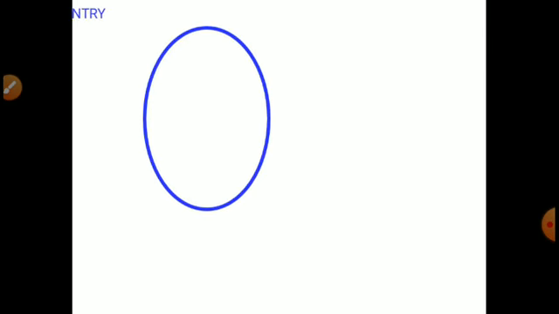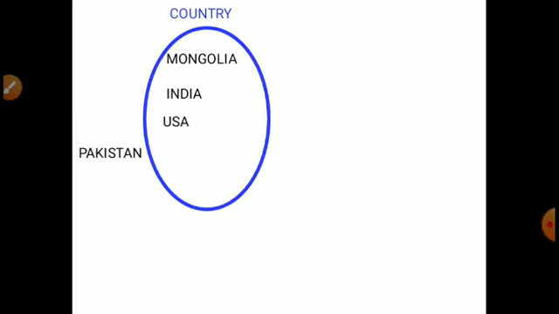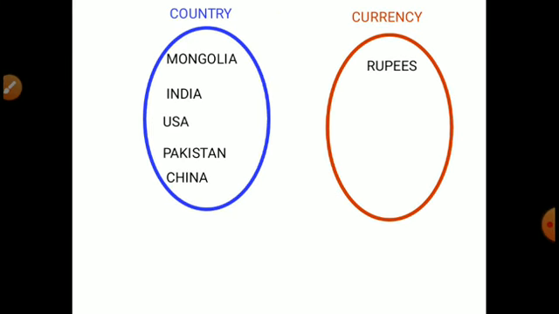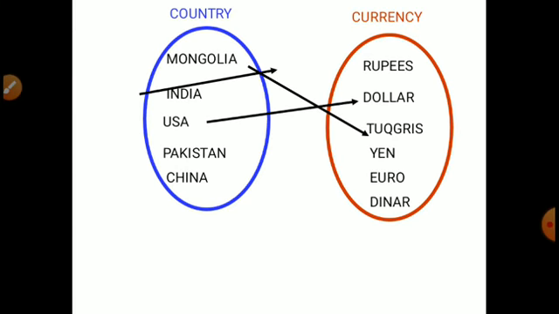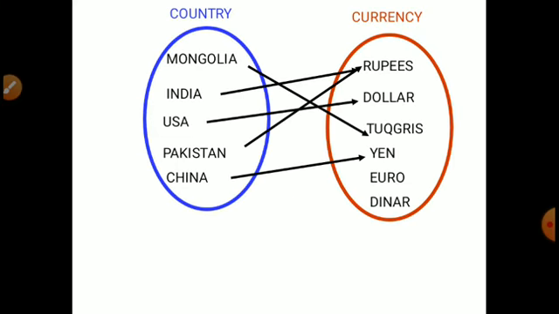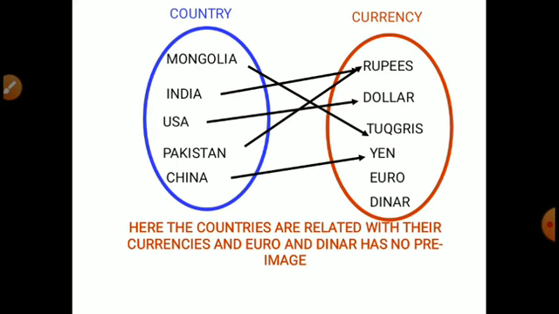Here you see that some countries are mentioned, and their currencies are mentioned here. Mongolia with one, USA, India, Pakistan and China. So here the countries are related with their currencies, and euro and dinar have no pre-images because their related countries are not mentioned here.